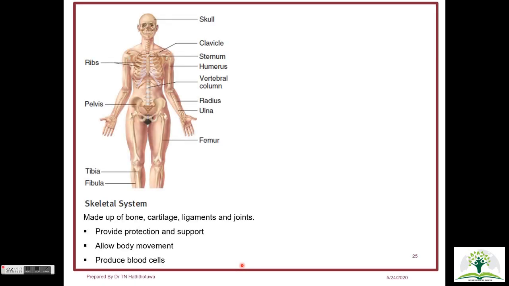Imagine that you are peeling off the muscle, and what is underneath is the skeletal system, which is made up of bone, cartilage and ligaments. The major function of the skeletal system is to provide protection for the delicate internal organs and to support your body, allow body movements and to produce blood cells.